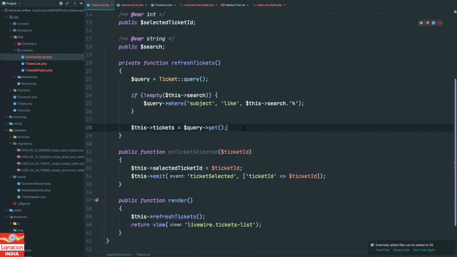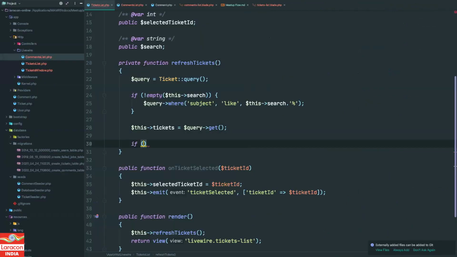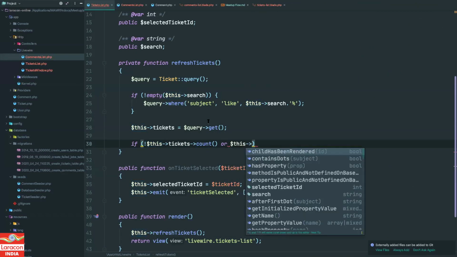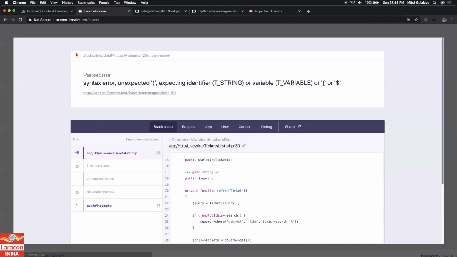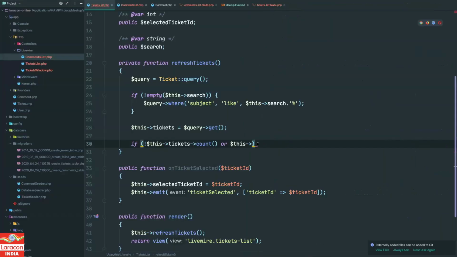So what we can do over here is check if this list of tickets count is 0, that means I have searched something which is not present in tickets at all, right? That means our result is 0. So there are two cases, either 0 or we have results but it is not in the selected list. Oops, sorry, code is pending. Yeah, or we can check tickets, I will say contains id, which should be this dot selected ticket id, right? Then what I will do,